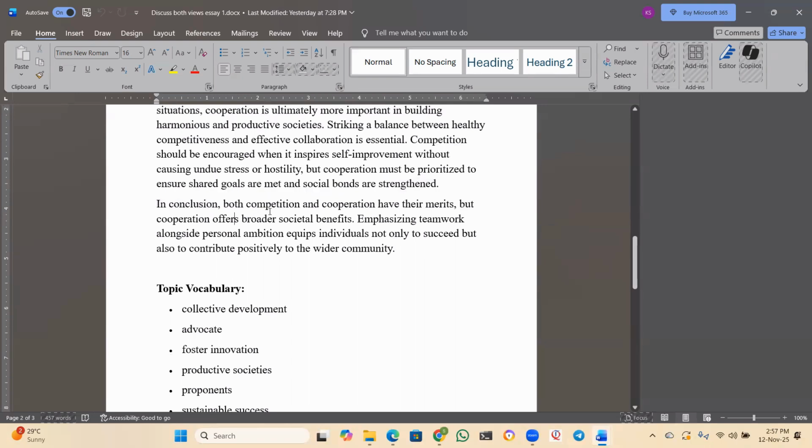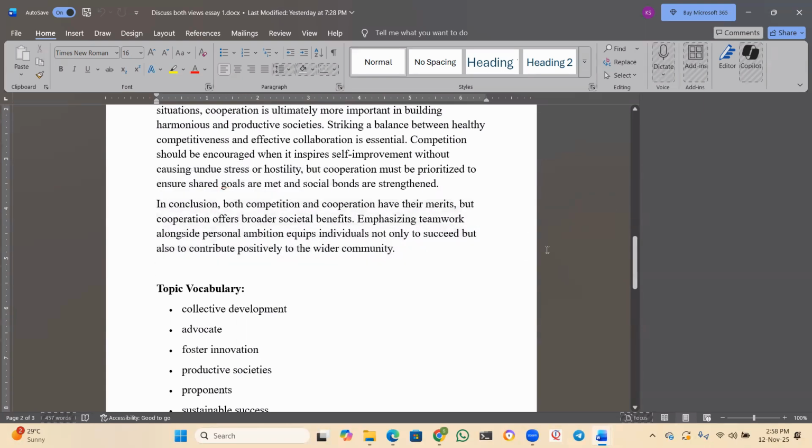Now, in conclusion, both competition and cooperation have their merits, but cooperation offers broader societal benefits. So, emphasizing teamwork alongside personal ambition equips individuals not only to succeed but also to contribute positively to the wider community. It means that rather than individual achievements, it is better to work in a team, in a group, cooperating with everybody. That's what I have written in the conclusion.